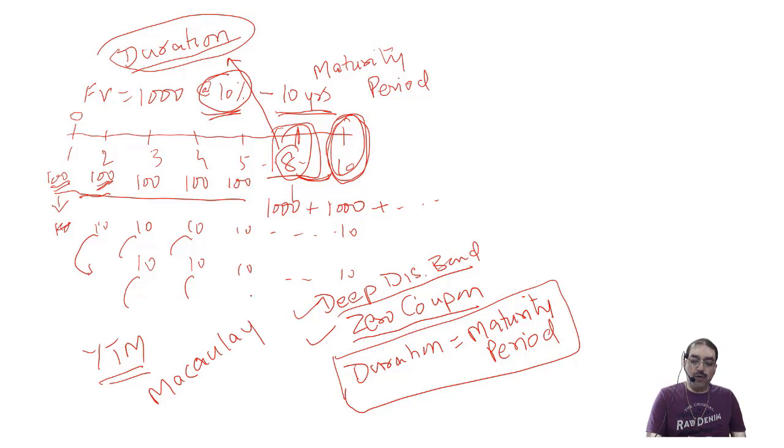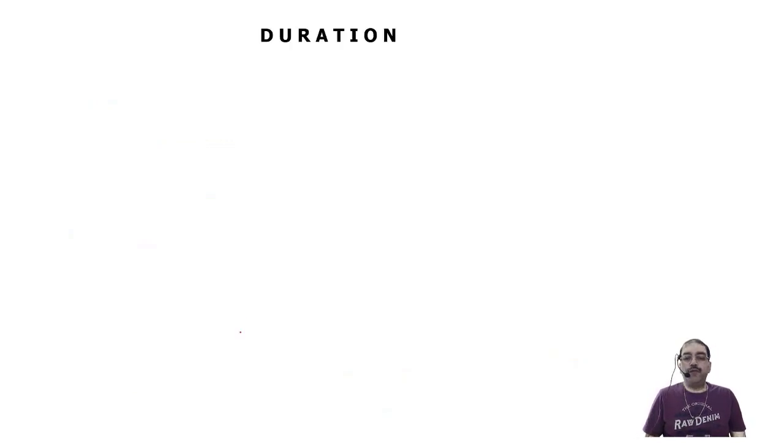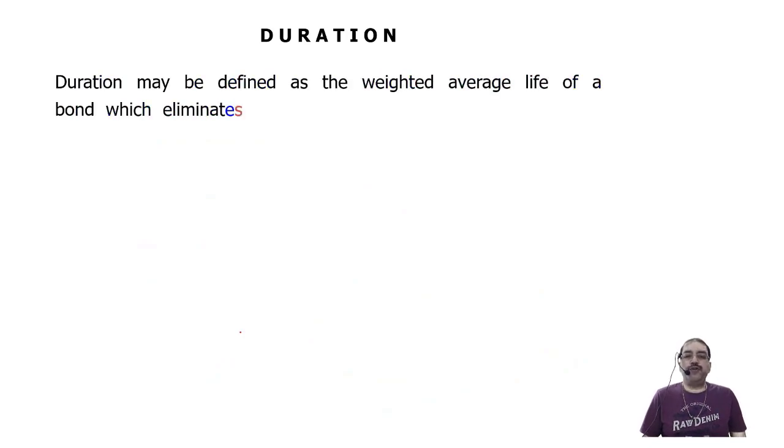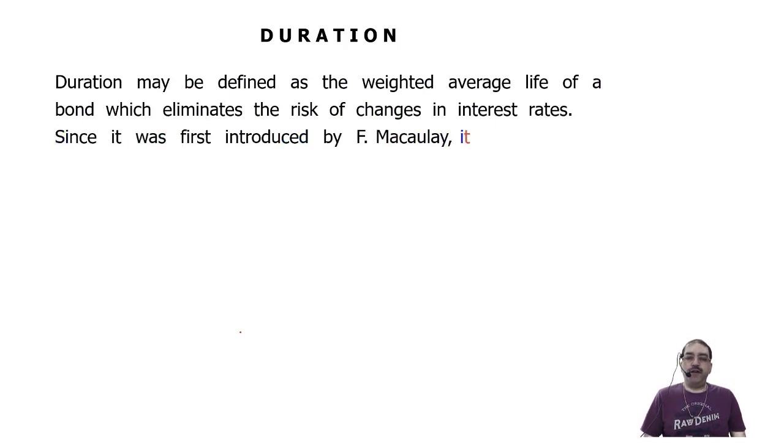Macaulay's duration. Okay, so that is the concept of duration. So let us see the definition now. As I said, duration may be defined as the weighted average life of a bond, which eliminates the risk of changes in the interest rates. Since it was first introduced by F. Macaulay, it is also called the Macaulay's duration.